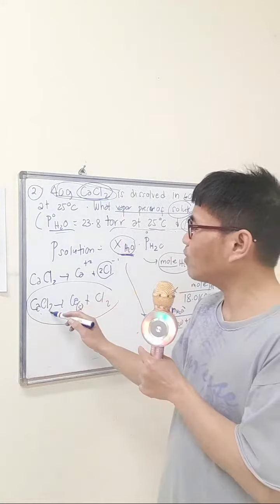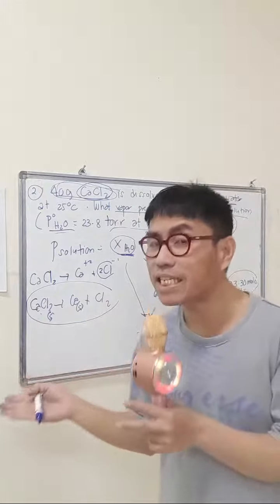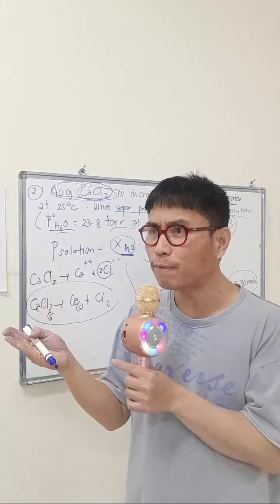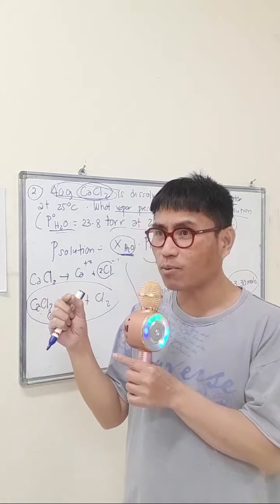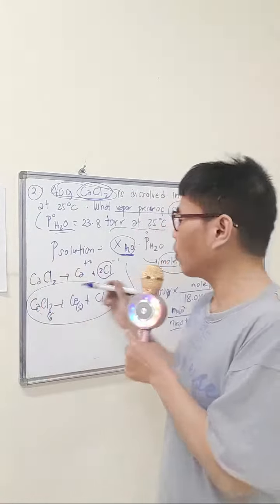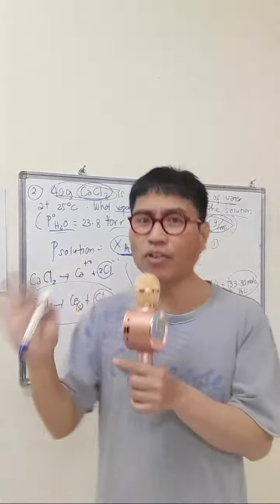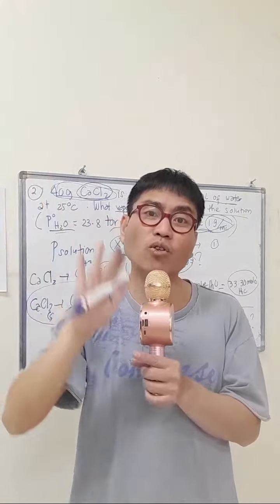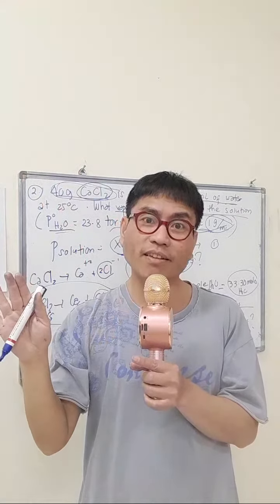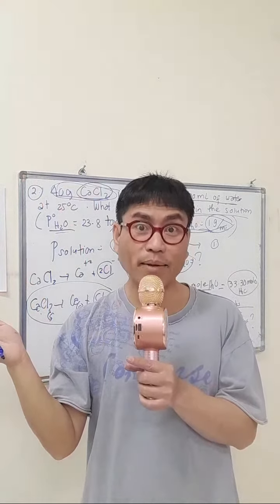It splits into calcium solid, like a precipitate, plus chlorine gas. But the chlorine gas will vaporize into the atmosphere, because it is a gas by nature.